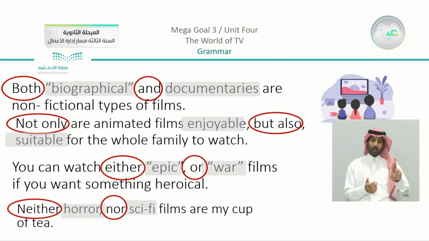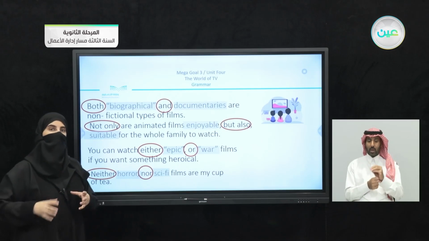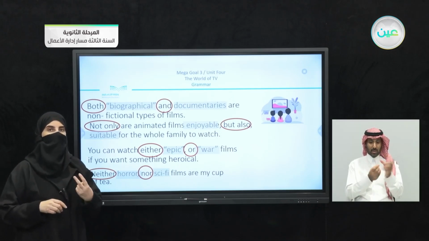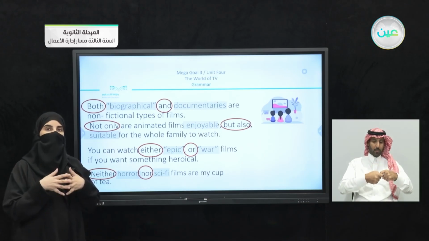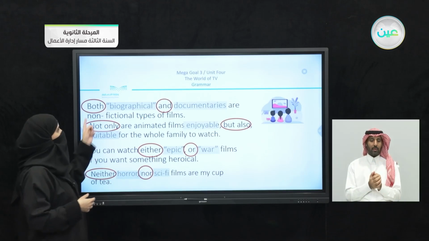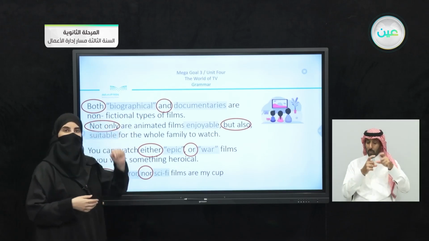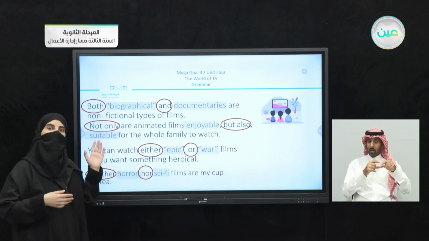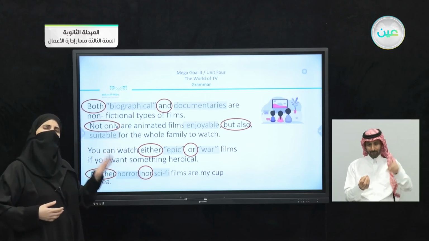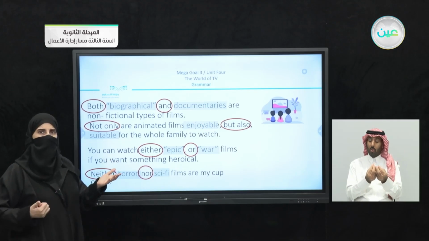Now, there is something very important that I have to mention: we must use both conjunctions together. So they are paired. If we go back to these sentences, can I say, for example, both biographical documentaries? Can we say both biographical or documentaries? Can we say both biographical but documentaries?